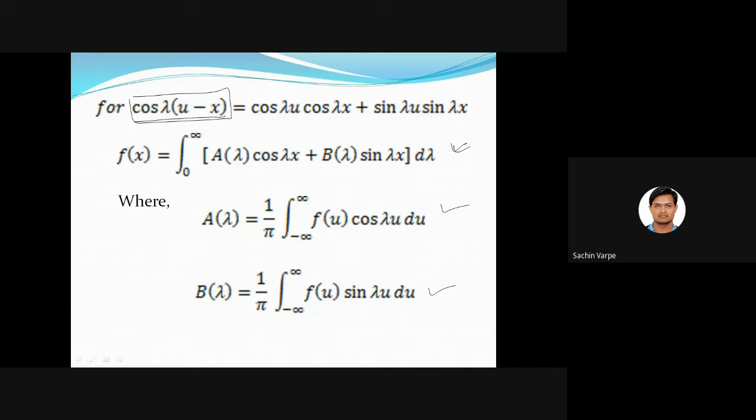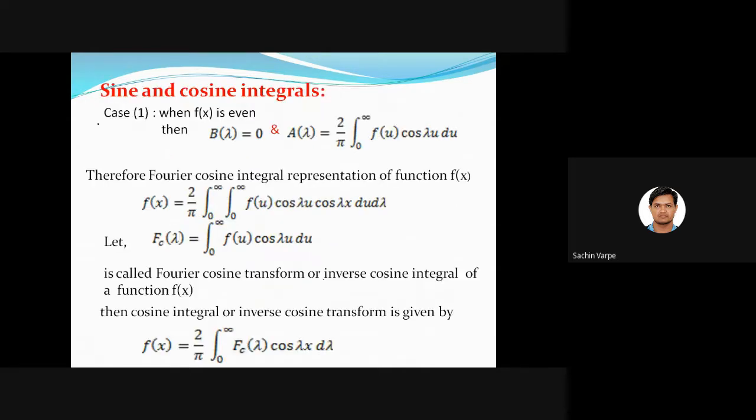Okay, and when f of x is even, then even into even will be even, and this A of lambda will be non-zero in that case, and B of lambda will be 0 because this is even and this is odd. And if f of u is an odd function, then B of lambda will be non-zero and A of lambda will be 0. So based on that, we have the two forms. We can see here sine and cosine integrals.